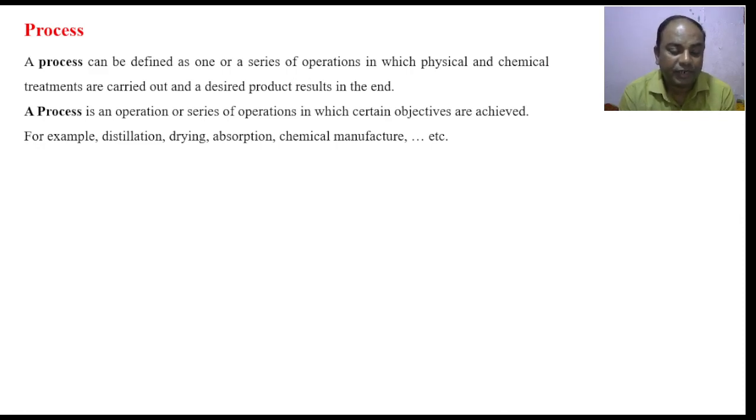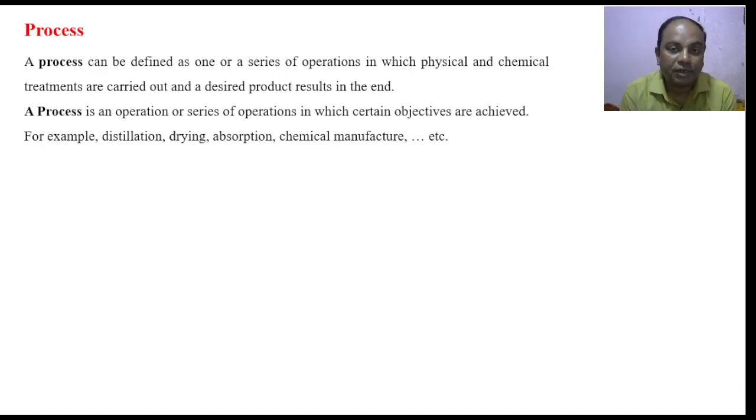Whatever the desired product or desired end is expected, we have to perform a series of operations, which may be physical or chemical treatment, so that a system can be brought from one state to another state. This is exactly the objective that we are expecting, that a system should change. For a system to change its state, it must undergo a certain process, a certain series of operations. After performing these, the system changes from one state to another state. So this is through the process.